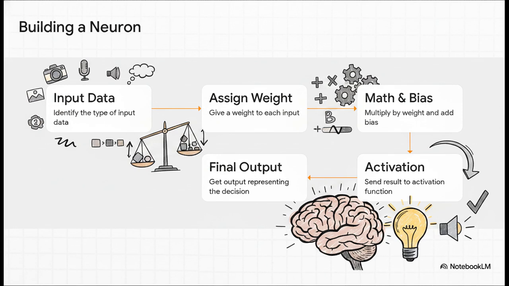Step 3, multiply those inputs by their weights and add a bias number to adjust the final result, making it a bit more flexible. Step 4, send it to the activation function. Put a big star next to this in your notes. The activation function is the decision maker. It decides if the artificial cell should fire up or not. And finally, step 5, you get your final output.